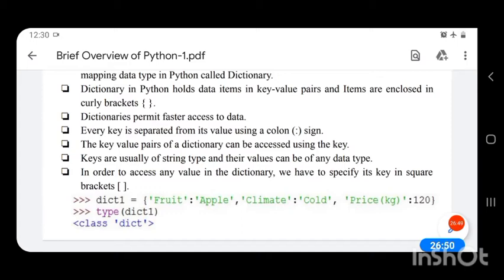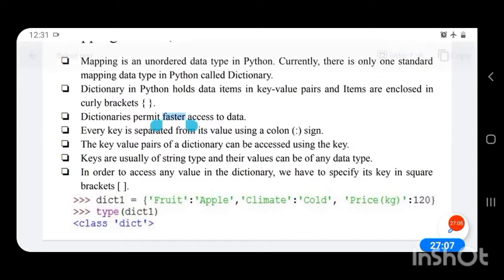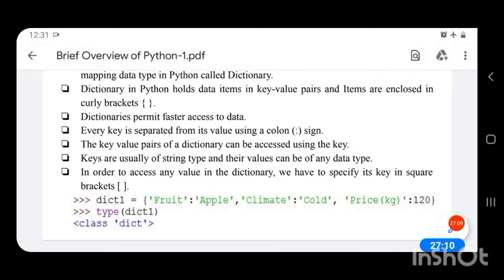Curly bracket close. So when the interpreter executes this statement dict1 equal to, when it encounters a curly bracket, it identifies that the data type of this variable is dictionary data type. And if we print type of dict1, then it will return the data type. The type function will return the data type of that variable which is given as the parameter inside the function. Everything that is given inside a function is called parameter.